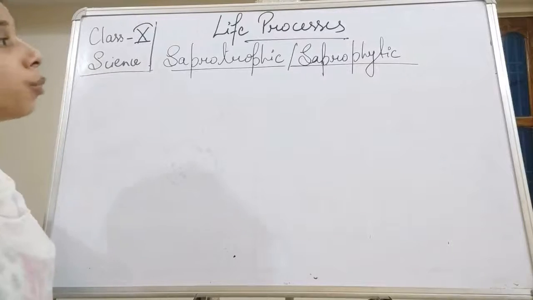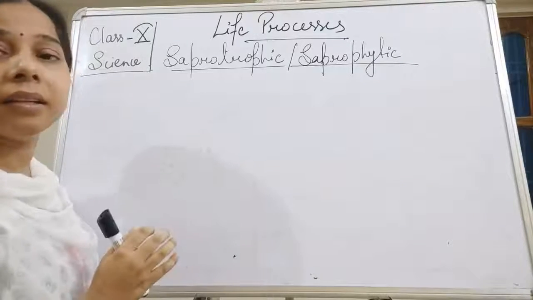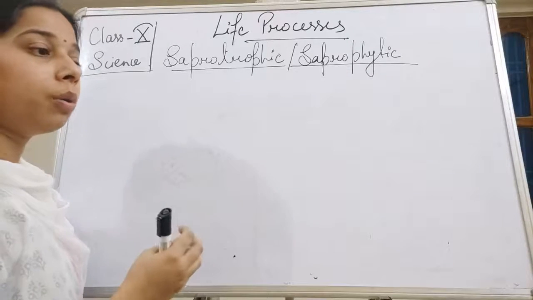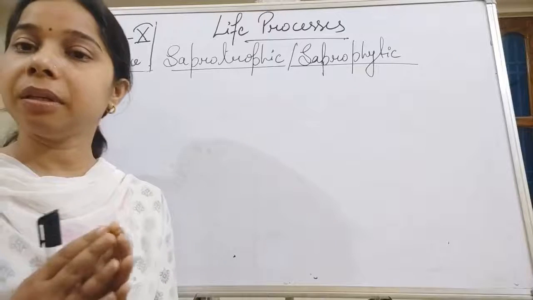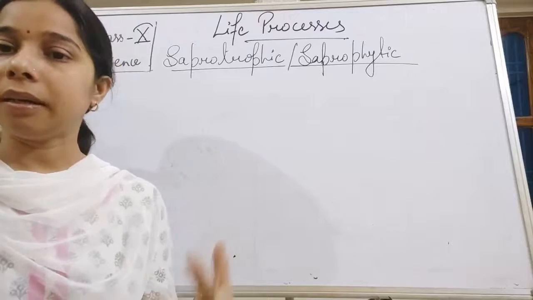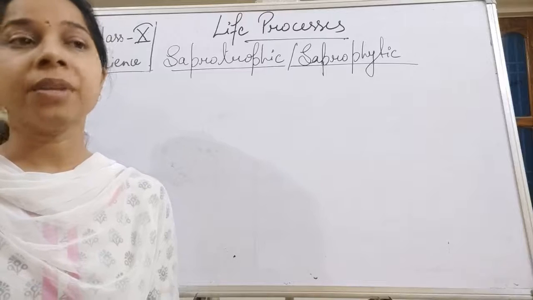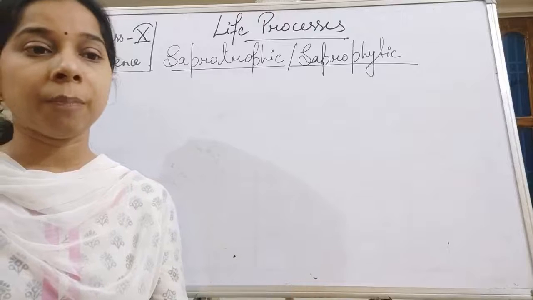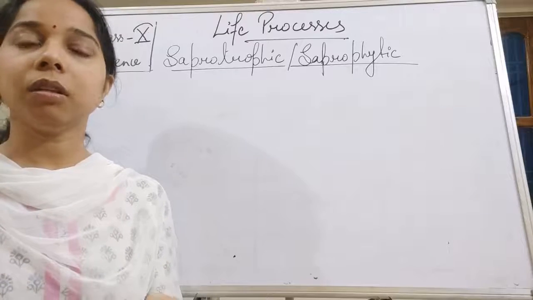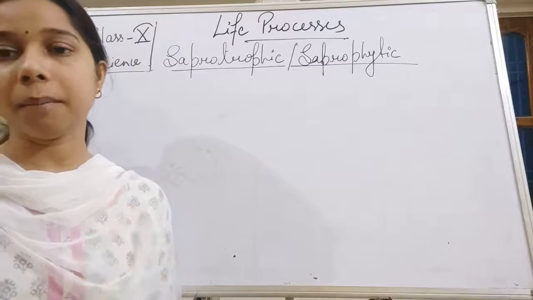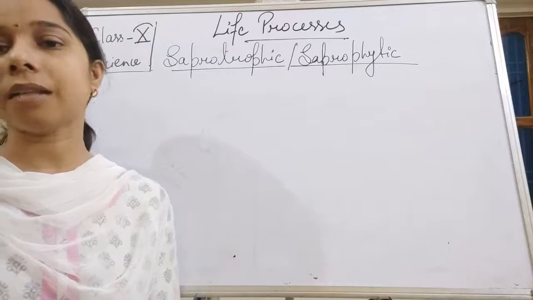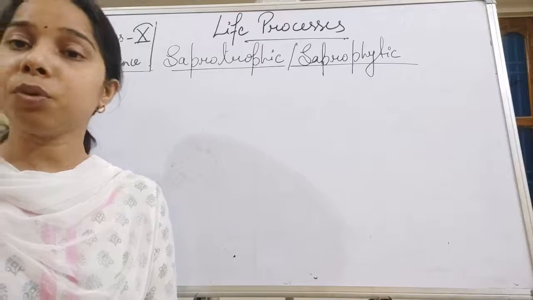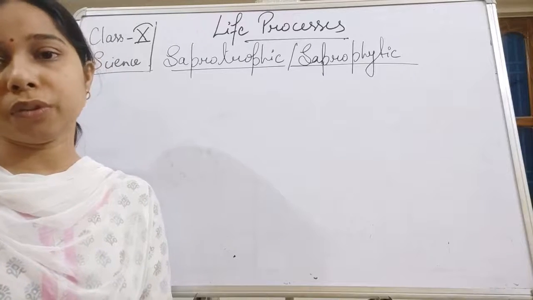Now if we see here, saprotrophic mode of nutrition is shown by the organisms who used to obtain their food from the decaying organic matter of dead plants and animals, like bread also. Even rotten wood is there. So they used to obtain the food from the decaying matter of dead plants or animals. Such mode of nutrition is called the saprotrophic or saprophytic mode of nutrition.